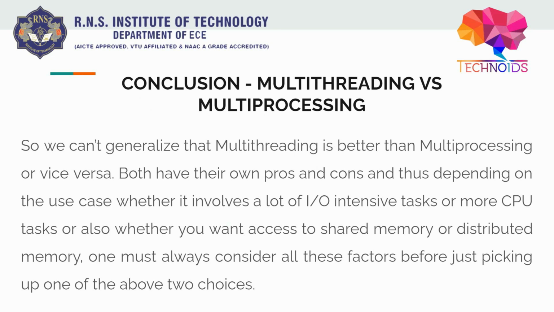One must always consider all these factors before just picking one of the above two choices, right? Because it depends on the use case. You can't just blindly say, I will always use multi-threading no matter what the situation is, or I will always use multiprocessing no matter what the situation is. You have to carefully analyze the situation, and only then can you come to a proper conclusion. Okay.